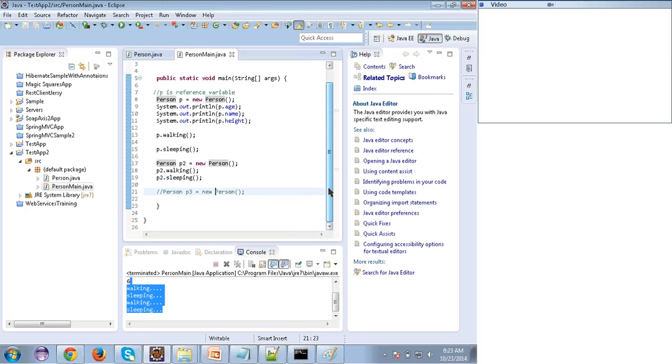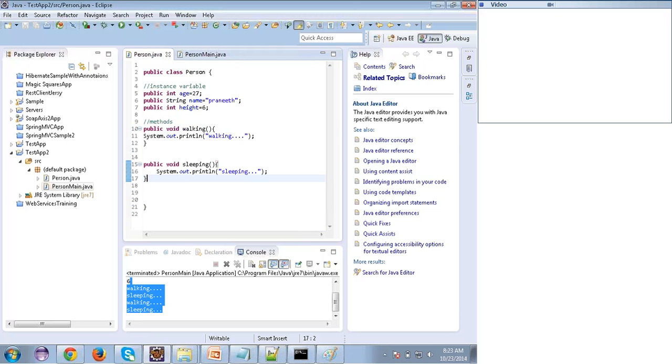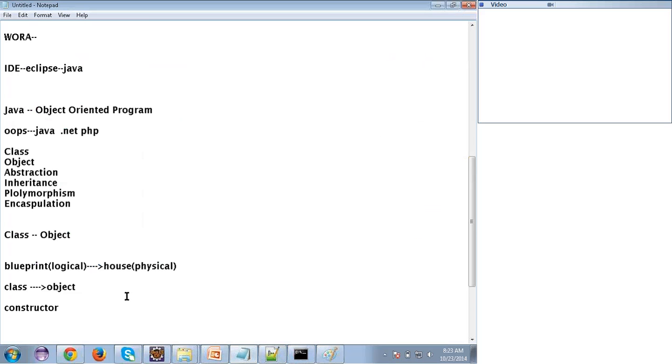Any doubts in this? No. So let's see. In Java, before the constructor, we need to speak about variables. So what is a variable? Can you say anything about it? A variable is something which is holding some value, right? So I'm saying int age is age, which is holding some value. Int age = 10. So a variable is for holding some value.